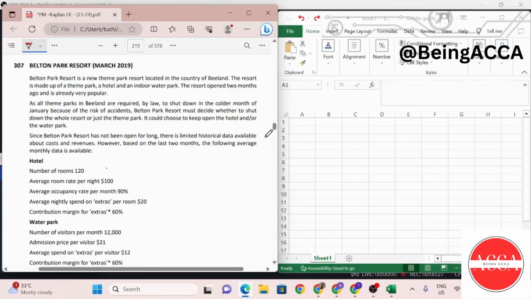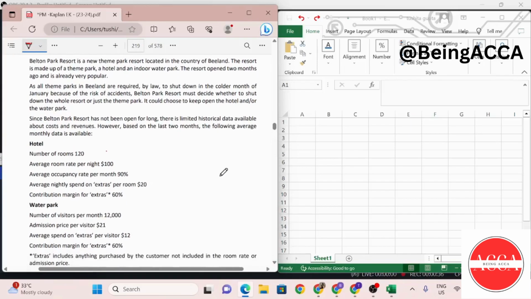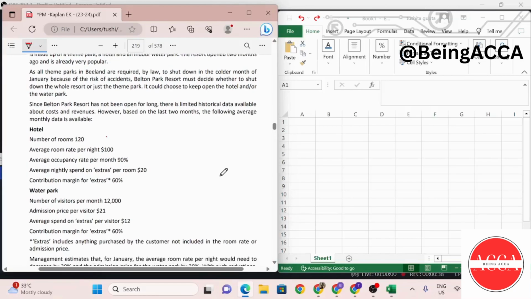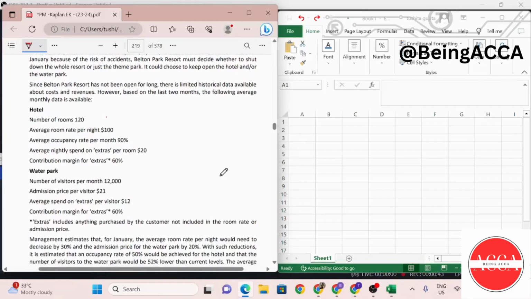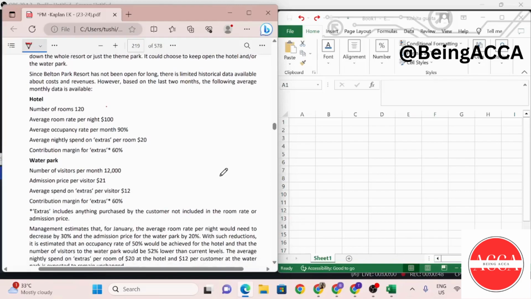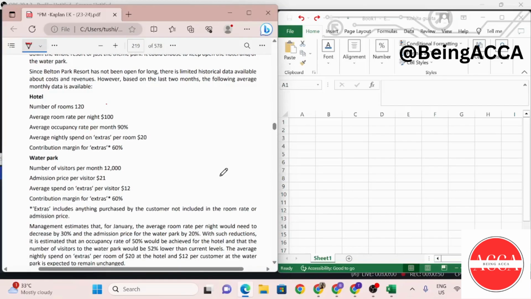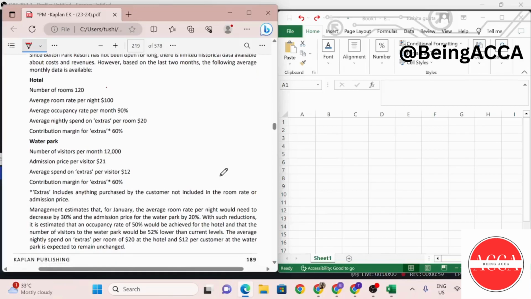The resort opened 2 months ago and is already very popular, as all theme parks in Beeland are required by law to shut down in the colder month of January because of the risk of accidents. BELTON Park Resort must decide whether or not to shut down the whole resort or just the theme park. It could choose to keep open the hotel and or the water park. Since BELTON Park Resort has not been open for long, there is limited historical data available about costs and revenues. However, based on the last 2 months, the following average monthly data is available.